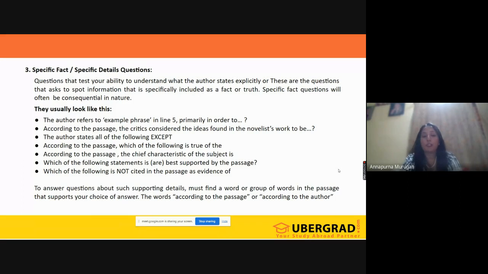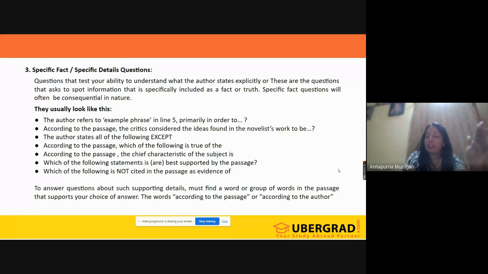Here, the good thing about specific detailed questions is you know the spot where you're going and looking for the answer. So you know the spot where you have to get into the passage. It's not like you have to wander around the passage. In fact, the method that I'm going to tell you will actually help you not to wander in the passage. You will immediately get to the exact location. That is the beauty of the techniques that we are going to narrate for you guys. So this is specific detail, but when we do it practically, you will understand it better.